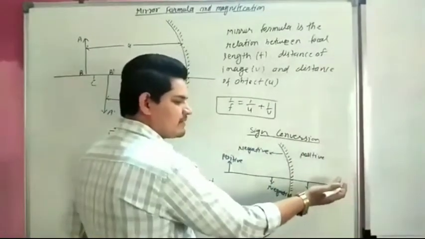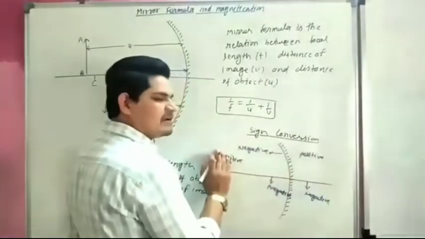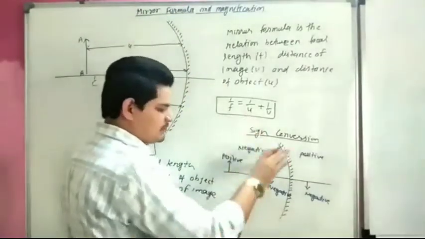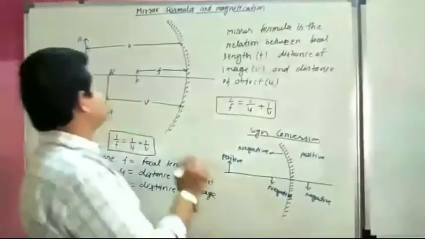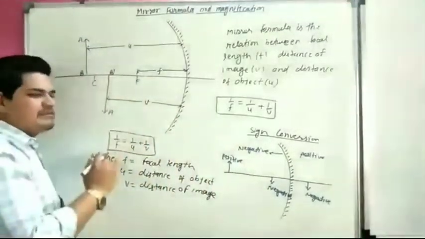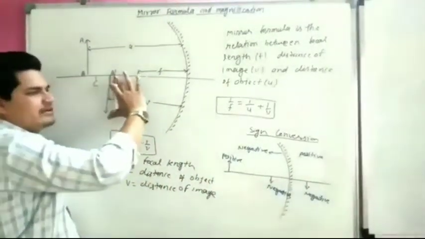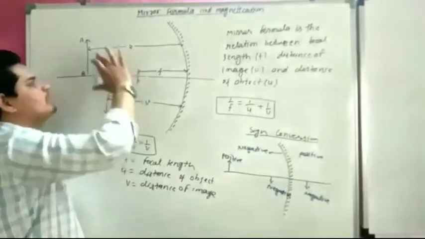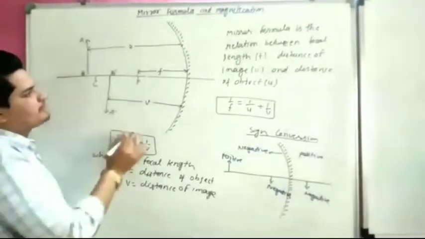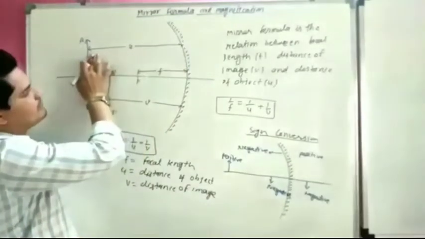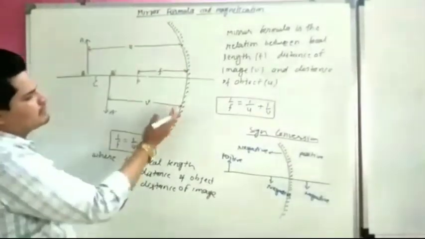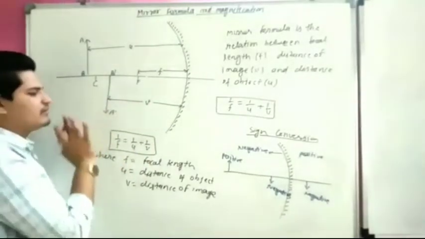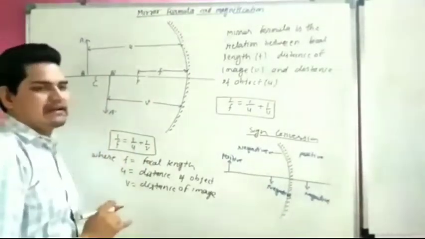Right of the mirror positive, left of the mirror negative, above the principal axis positive, below the principal axis negative. So this is below the principal axis, so the height of the image is negative, the height of the object is positive, the distance of the object to the left of the mirror is negative, and the distance of the image to the left of the mirror is also negative. So this is called the sign convention.